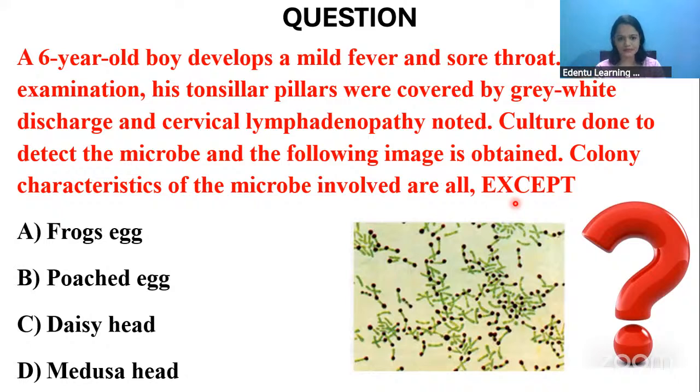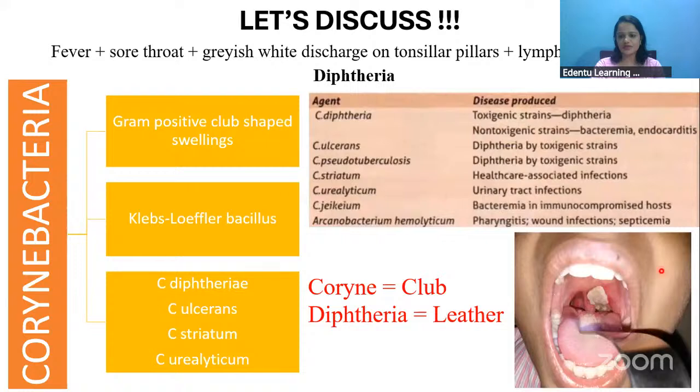Okay, so in this question, they had clearly given that this is a boy patient, a child patient, and he's having fever with sore throat and gray-white discharge is seen in the tonsillar pillars. Along with that, cervical lymphadenopathy is also seen. So we are talking about diphtheria here. This is mainly seen in child patients, like gray-white discharge in the tonsillar pillars, along with the lymphadenopathy, fever, and all can be seen.